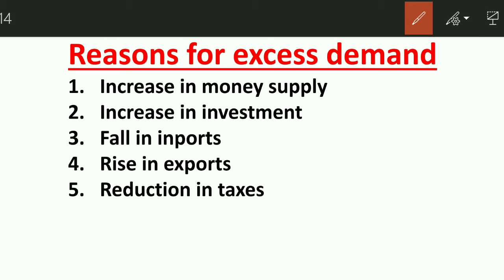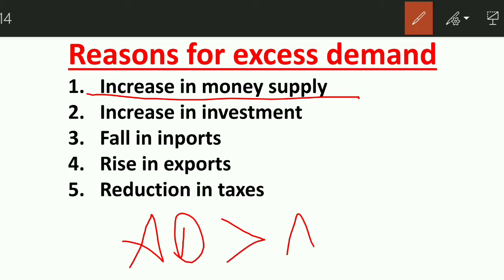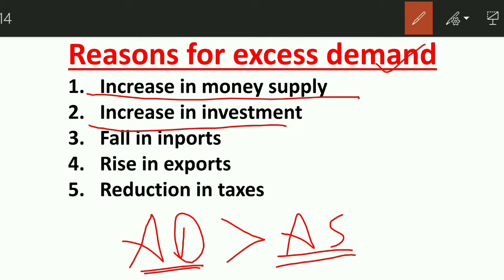And what is this deficit? I'll tell you this in the next lecture. Just remember that government is printing more money, so there will be excess money supply in the economy, as a result of which people will have more hold over money. So the demand of the entire economy will be greater than the supply. So aggregate demand of the economy will be greater than aggregate supply, hence inflation will exist.